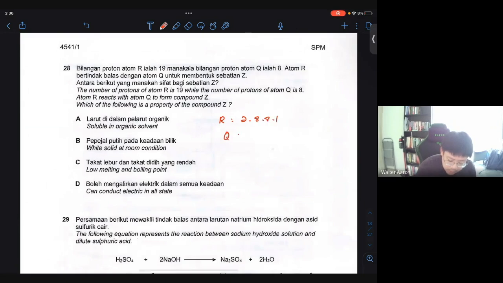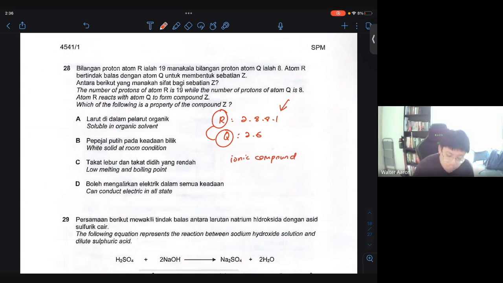And Q is 8, so it is 2.6. When R reacts with Q, they form an ionic compound. Why? Because this is a group 1 element. A group 1 element will release one of its electrons, while Q will accept 2 electrons in total. Overall, they form an ionic compound.